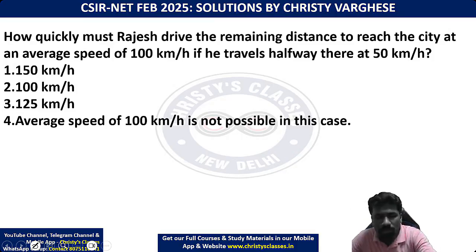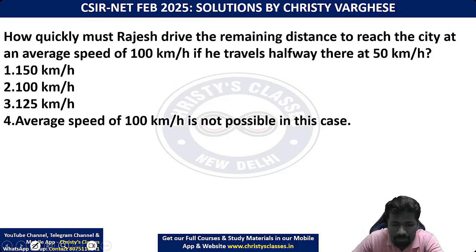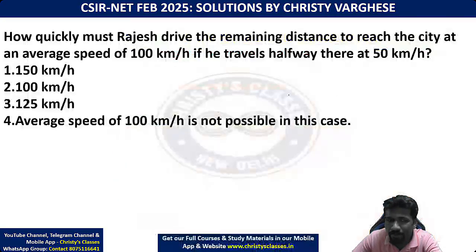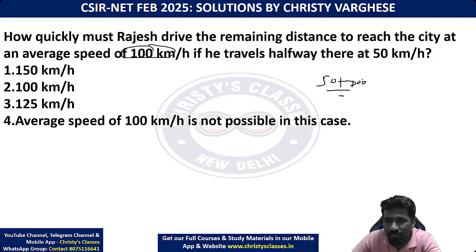Okay, so the formula is 2 times first speed into second speed divided by first speed plus second speed. For this formula, don't use first speed plus second speed by 2. 50 plus 100 by 2 is not the answer. Sorry, 50 plus 100 by 2 is not it. We need to reach 100. 50 plus x by 2 is equal to 100. If you simplify this, maybe you will get one of the 4 options. Let us check that. This is the wrong way of doing it.